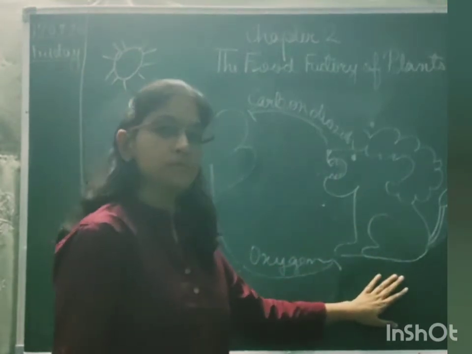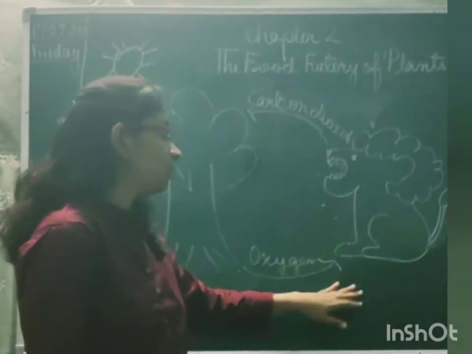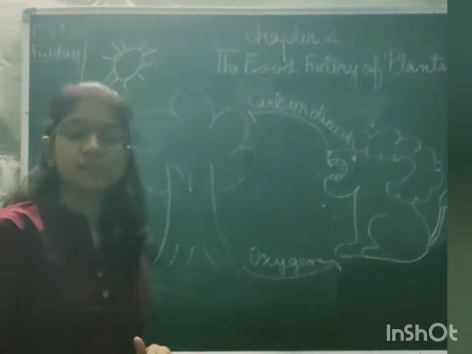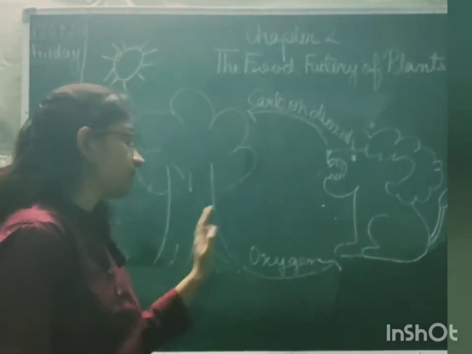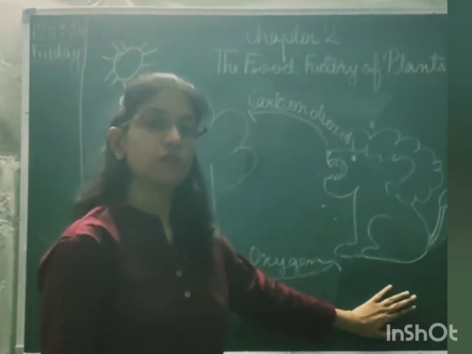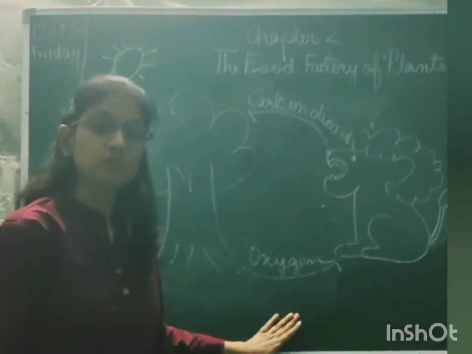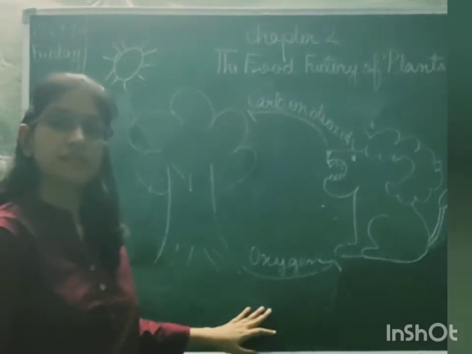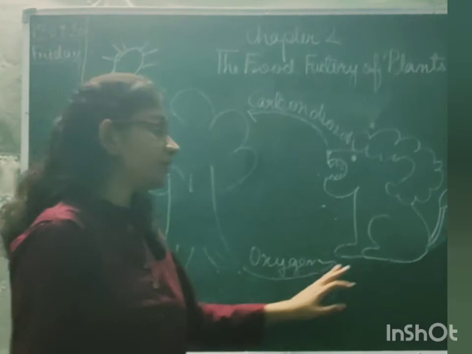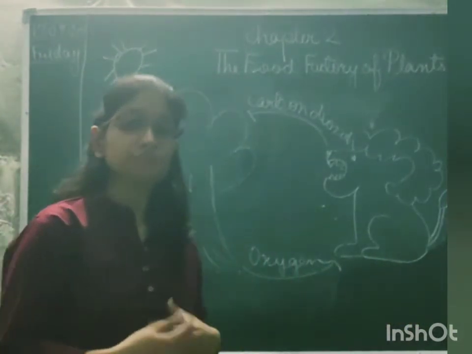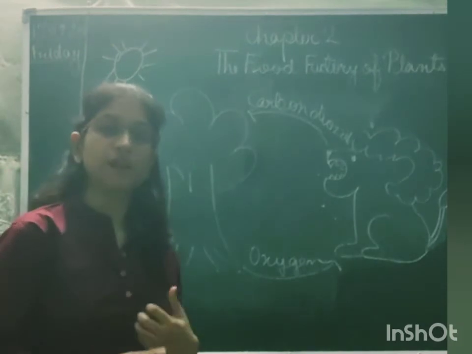If the number of animals suddenly increases, if there are more and more animals and the number of trees is still the same, so what will happen? They require more oxygen. Okay? They are more in number, so they require more oxygen. But the amount of oxygen in the air is still the same. So what will happen? These animals will start suffering, right? They will start to suffer. They will fight for oxygen.